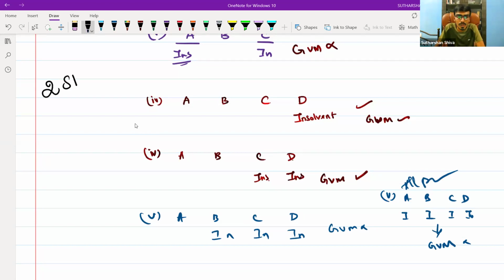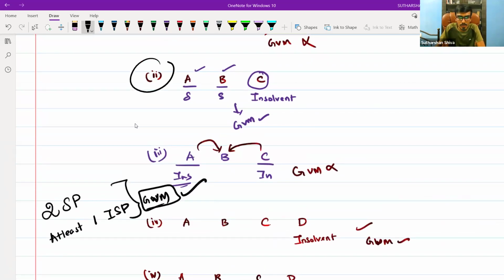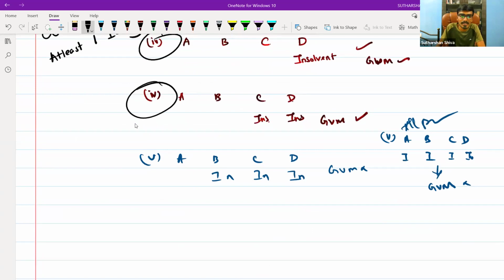Whenever there are two solvent partners, or at least one insolvent partner, GVM is applicable. GVM is applicable. Are you able to understand? In what situations will we see this? In my situation 2, in my situation 4, in my situation 5, all these cases in 2, 4, 5, where insolvent and solvent partners are there, GVM is applicable.